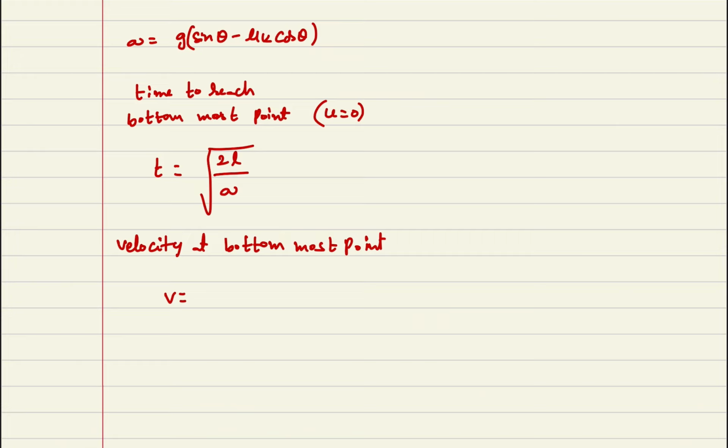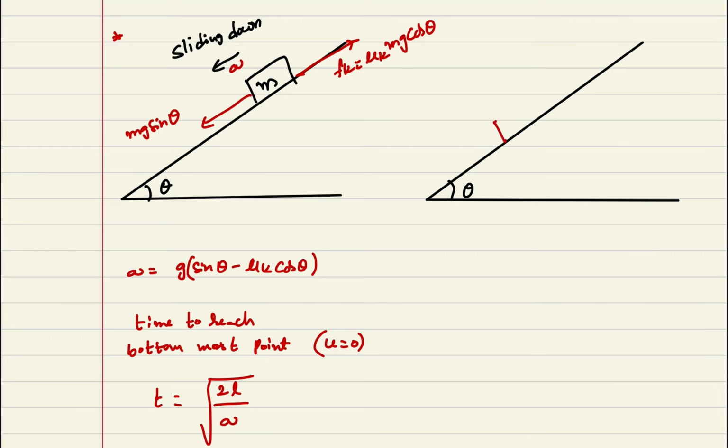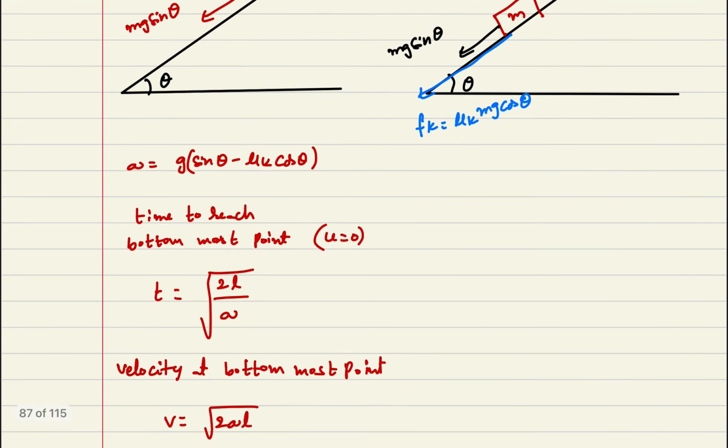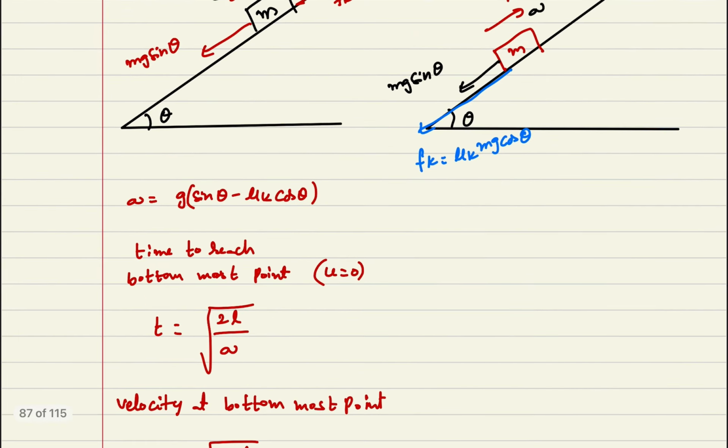To calculate velocity, you can use v is equal to root over 2 into a into l, right? In the same manner, if I take one more body of mass m, which is moving like this, it is on a rough surface. We can see that mg sin theta will be acting in the downward direction, and the frictional force, Fk is equal to mu k into mg cos theta, will also be acting downward. So you can write that the body will be retarding here.